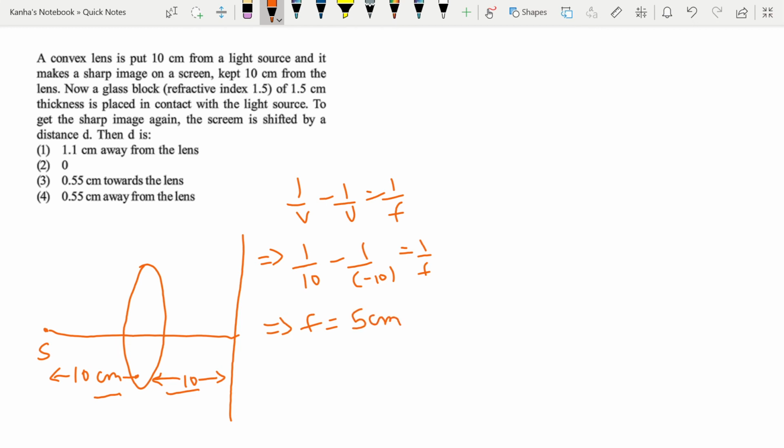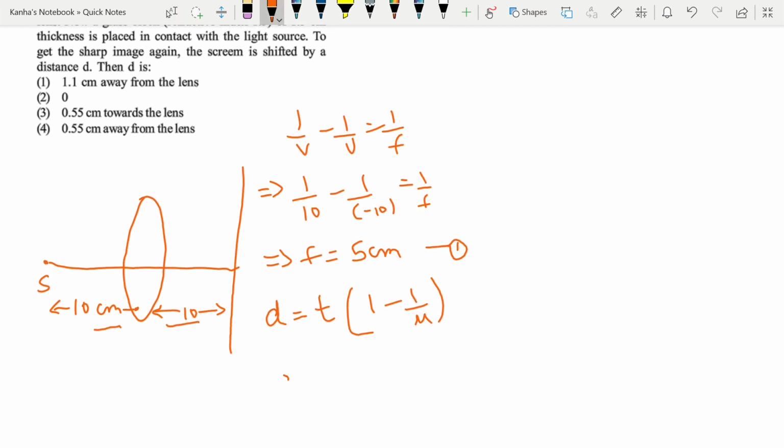Now with this in hand, I need to calculate the shift due to the slab. Let me call that shift d, and we already saw that it's a very simple formula. It's basically thickness into 1 minus 1 by mu. Mu is given to be 1.5, so I'll just calculate this. So d is equal to thickness 1.5 centimeter into 1 minus, now 1.5 can be written as 3 by 2, so this becomes 2 by 3, which gives me an answer of 0.5.